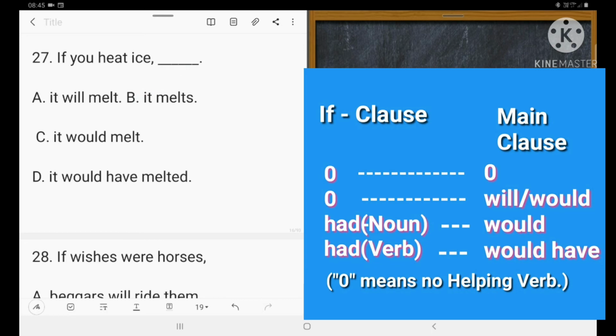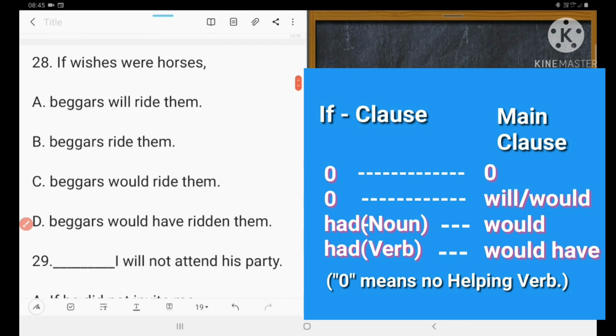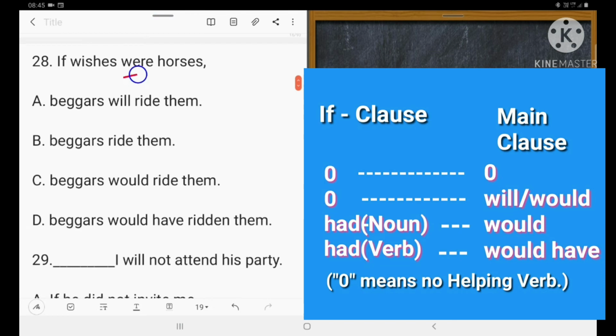Next one is: if wishes were horses, beggars would ride them. Where? Beggars would. C is correct. D is not correct because would have is not correct. Would is correct. Could you understand?